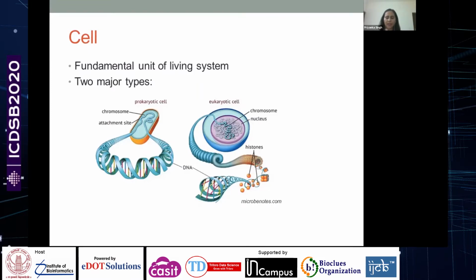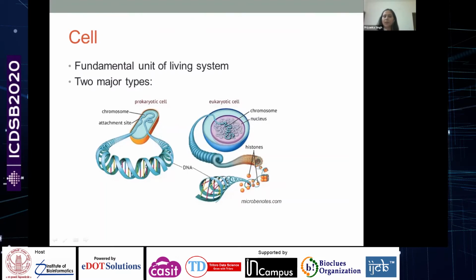The main difference between the two is that the genetic material, which is called the DNA, in prokaryotes is present inside the cytoplasm, whereas in eukaryotes it is present inside a membrane-bound organelle called the nucleus. There are, of course, differences in the way the DNA is packed.